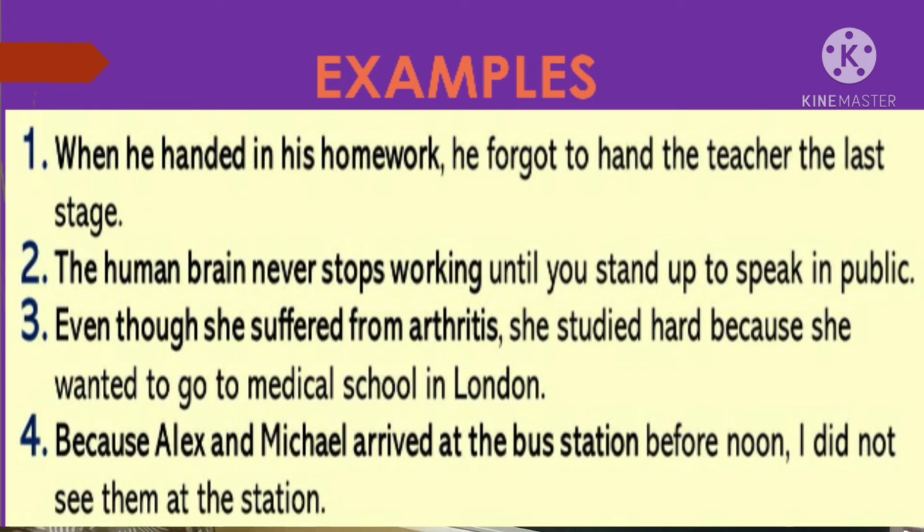Because Alex and Michael arrived at the bus station before noon, I did not see them at the station. The first part is a dependent clause and it came at the start, so I have used a comma here. I did not see them at the station is an independent clause. You have one dependent clause and one independent clause.